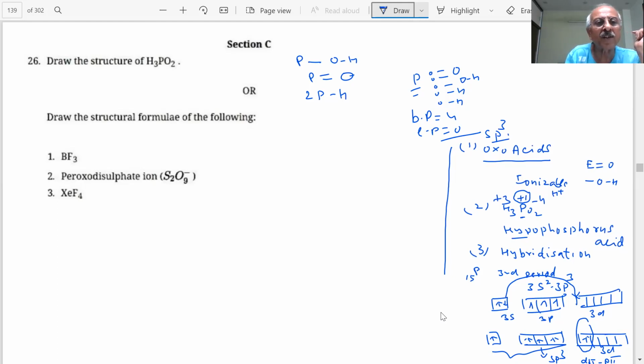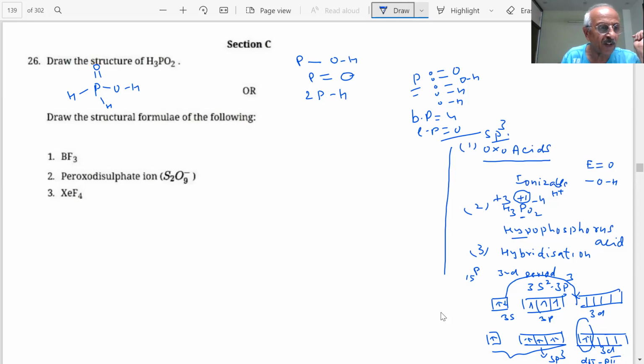So how do we draw the structures of such compounds? We always say sp3 is tetrahedral. So what I do then, put 1 oxygen, students, and there is 1 oxygen left, then 1 OH bond is there, then 2 hydrogens. That is the structure of H3PO2. Am I right? Okay.